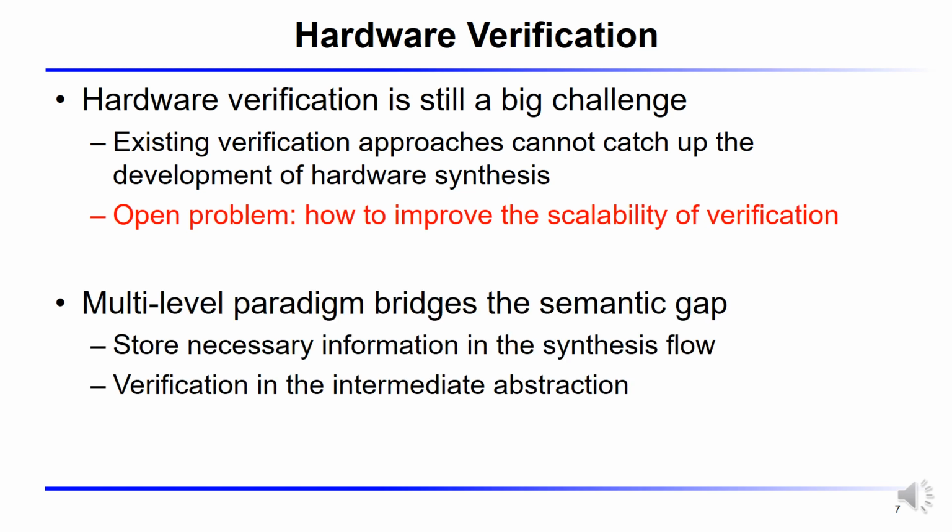Here, a suitable IR with the multi-level paradigm like Hector can bridge the semantic gap between high-level abstraction and RTL implementation. It's much easier to store necessary information in the synthesis flow and can avoid extra analysis from the RTL programs. Verification in the intermediate abstraction further improves the reliability and transparency of the synthesis flow.